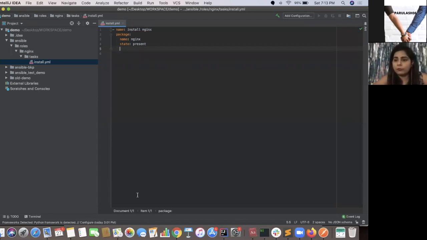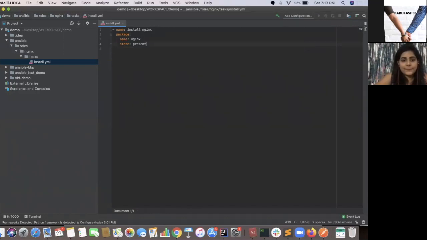It takes that offload from your end. You don't have to manage on your own what the server is. Like, if I want to write it for Ubuntu, I have to write it in a certain way, and if I want to write it for CentOS, then I have to write it under the package manager. So this module gives a little bit of relief in this case.